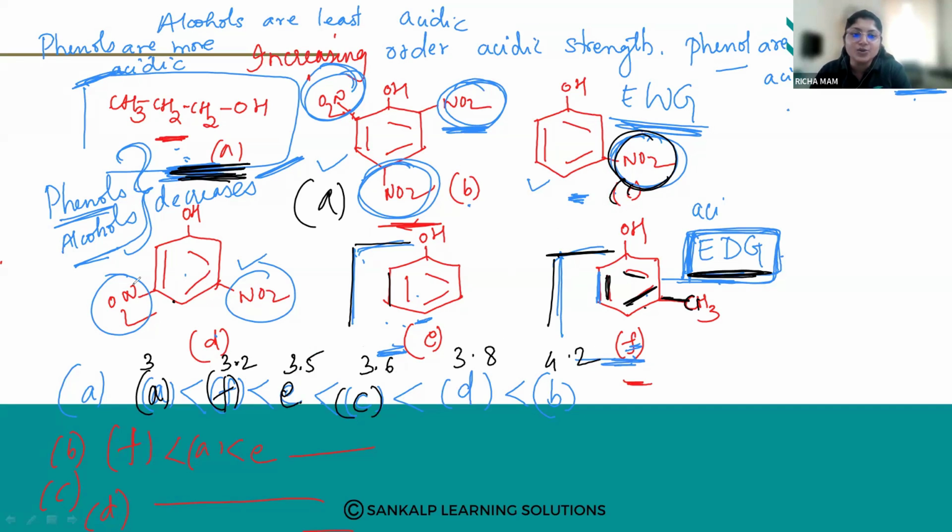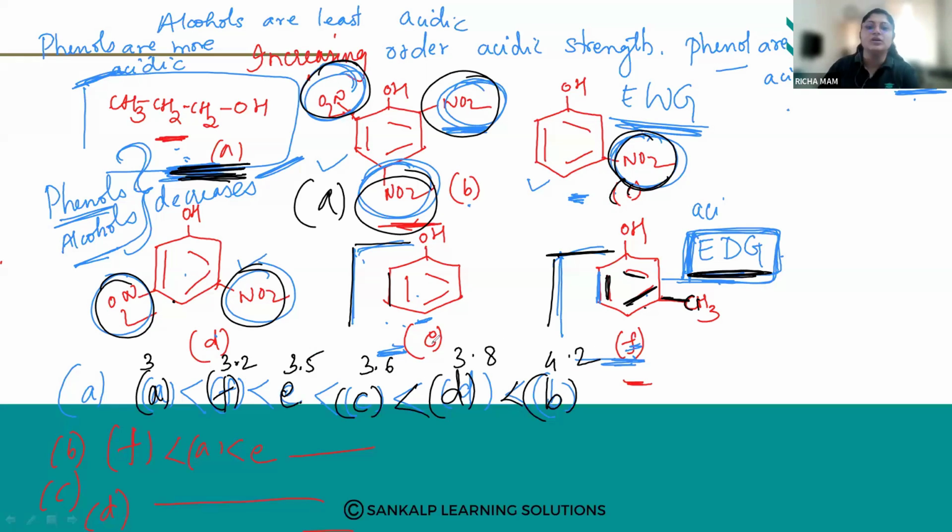Next is 2 nitro groups, so this will come. And then because of 3 nitro groups, the acidic strength will be more, so B will come. Like that you have to arrange from smaller to higher.